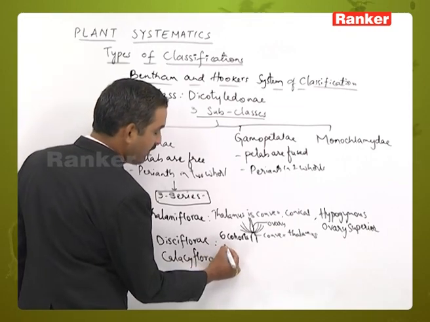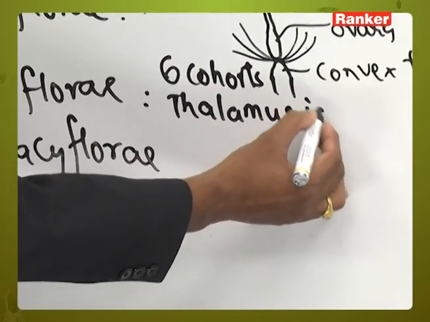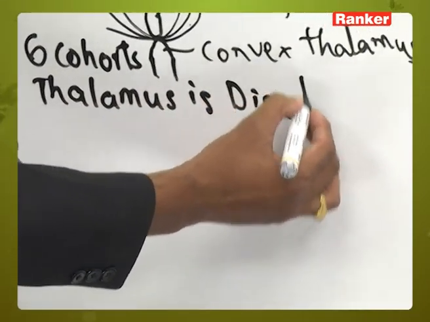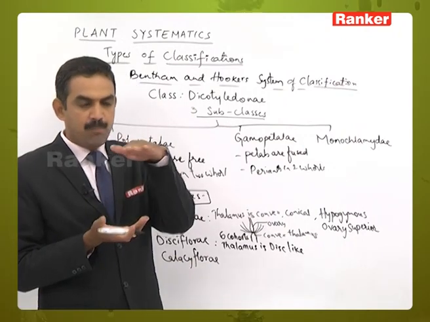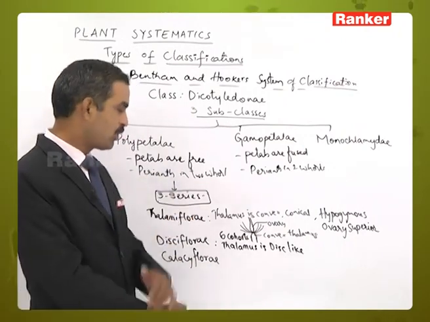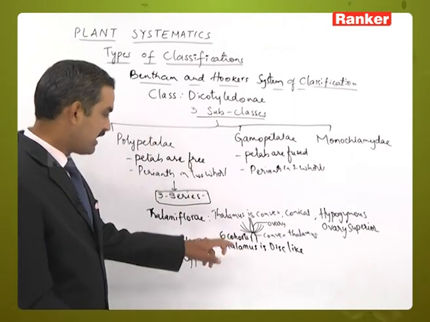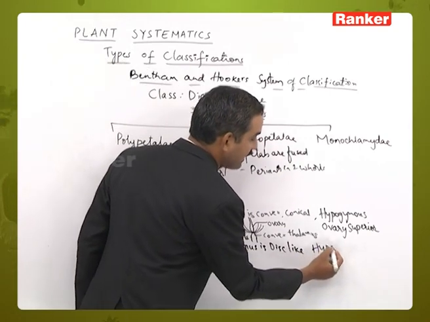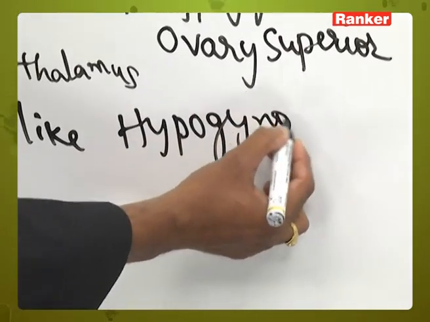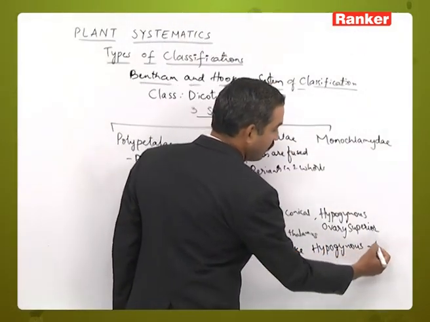Then Disciflorae. In Disciflorae, the thalamus is disc shaped or disc like, with the remaining floral parts. At the tip of the disc like structure, the ovary will be growing and the remaining floral parts appear to be coming from the base. So here the condition of the flower may be hypogynous and sometimes it may be perigynous also. And under Disciflorae there are 4 cohorts.